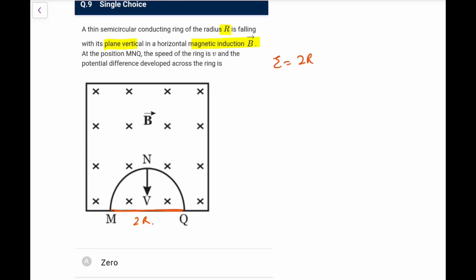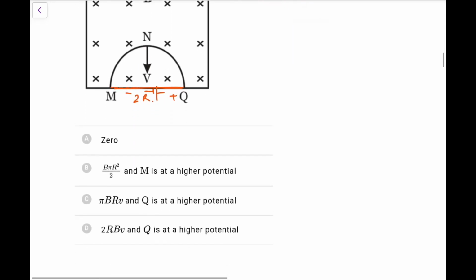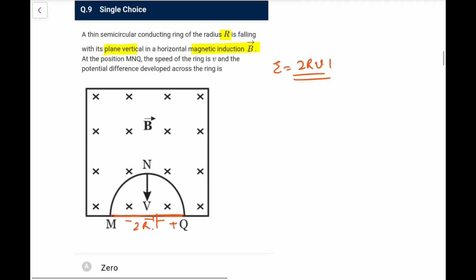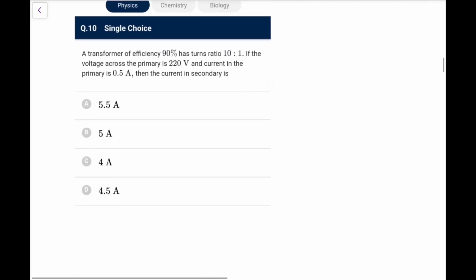So the induced EMF, you can directly say, would be equal to BVL, so 2RBV. If I take this as V cross B, this one would be positive, this would be negative. Q is at higher potential, so go for option D.